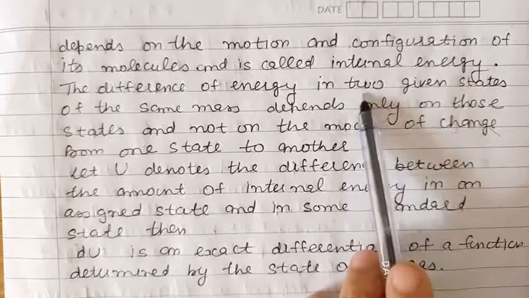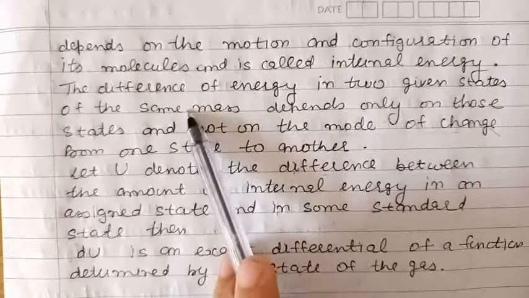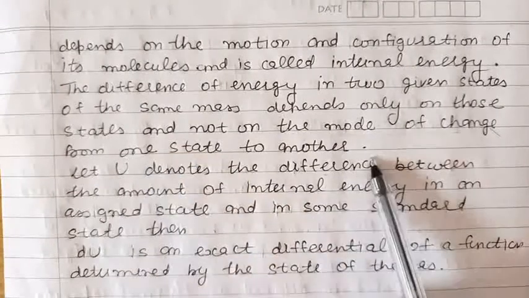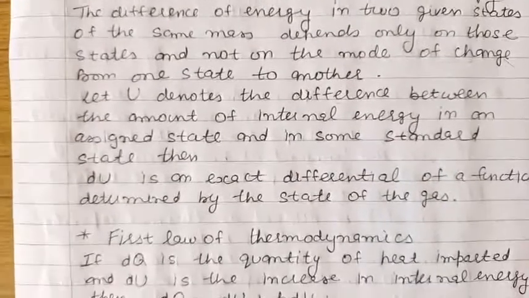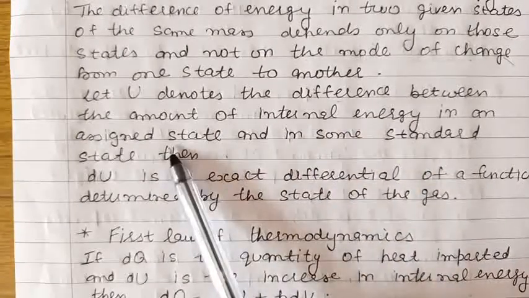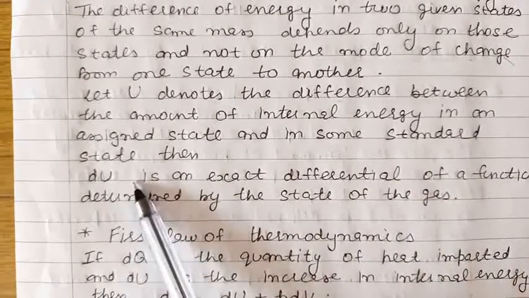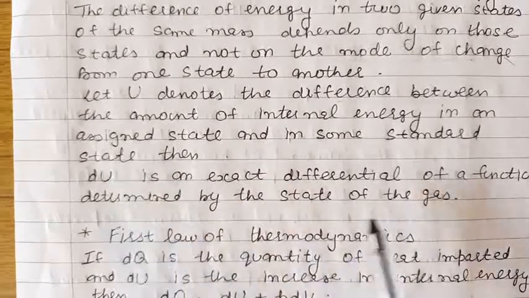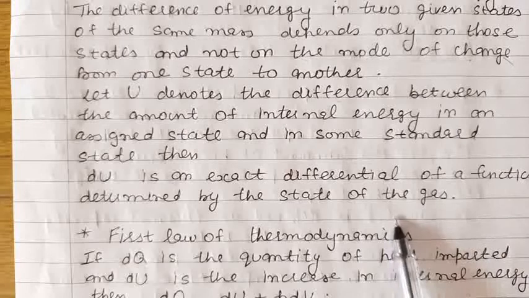If we consider two different states of the same mass of the gas, then the difference of energy depends only on the states, not on the mode of change from one state into another. Let us take U as the difference between the amount of internal energy in the assigned state and in some standard state. Then dU, which is the change in the amount of internal energy, is an exact differential of a function which is determined by the state of the gas.